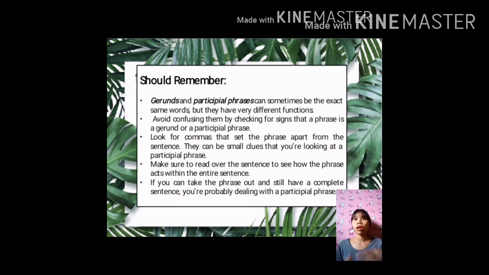Number 4. Make sure to read over the sentence to see how the phrase acts within the entire sentence. You will ask yourself if it is a noun or the subject of the sentence, or is it describing the noun or subject? And lastly, if you can take the phrase out and still have a complete sentence, you're probably dealing with a participial phrase.